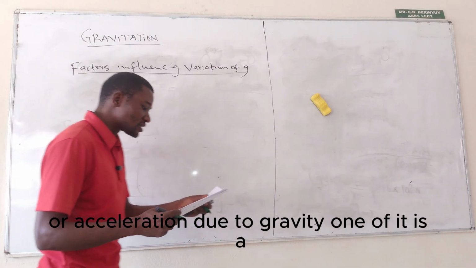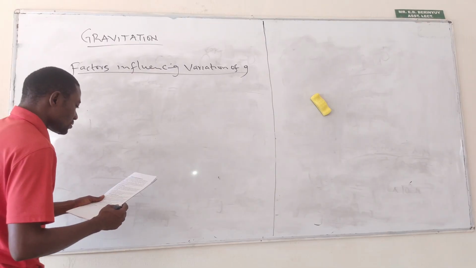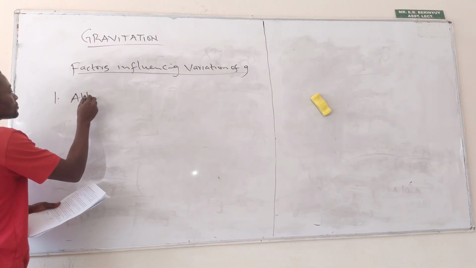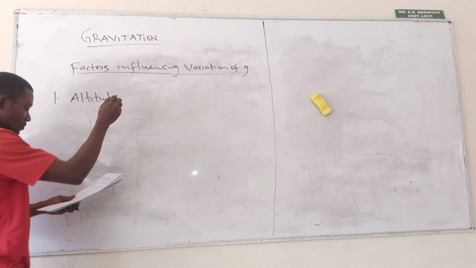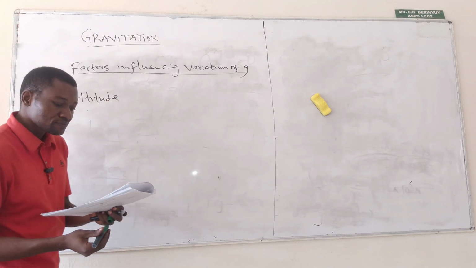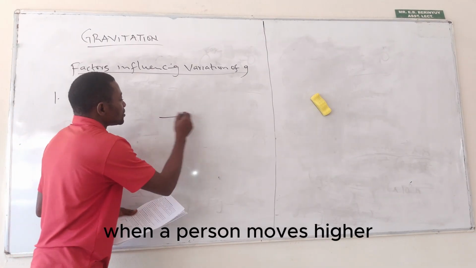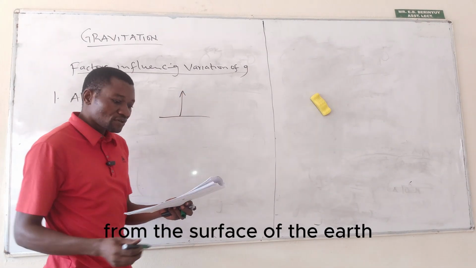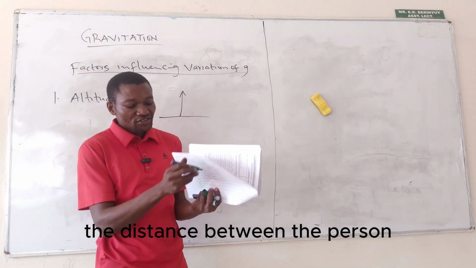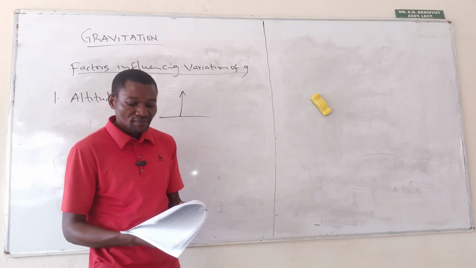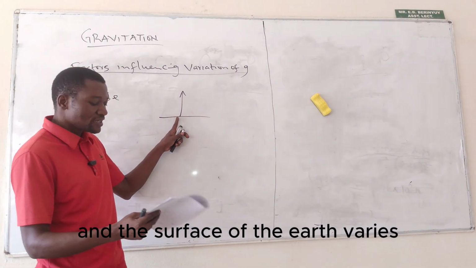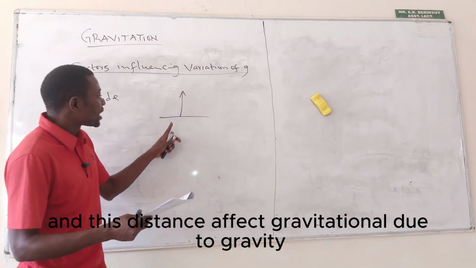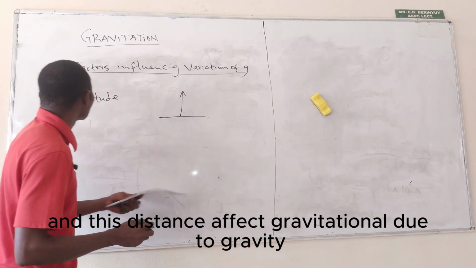One of them is altitude. When a person moves higher from the surface of the earth, the distance between the person and the surface of the earth varies. And this distance affects acceleration due to gravity.